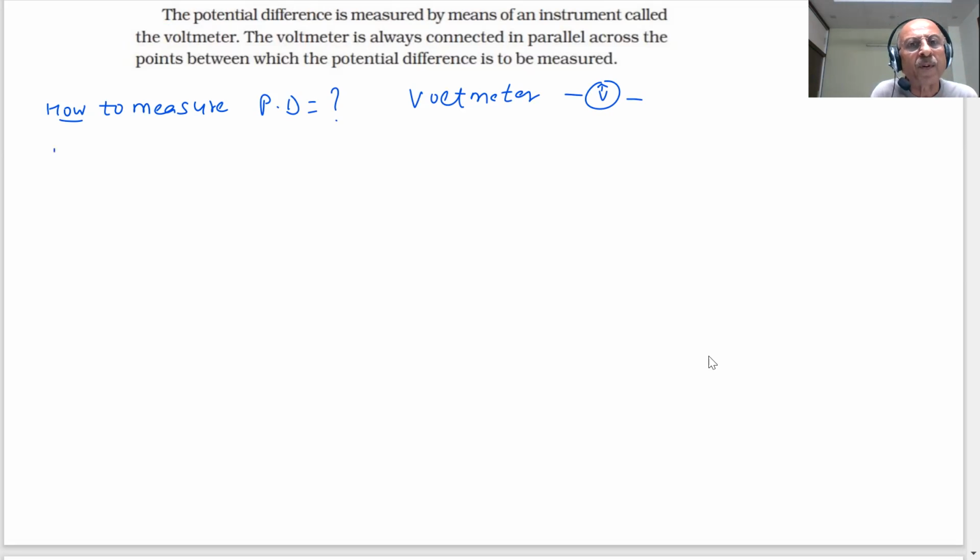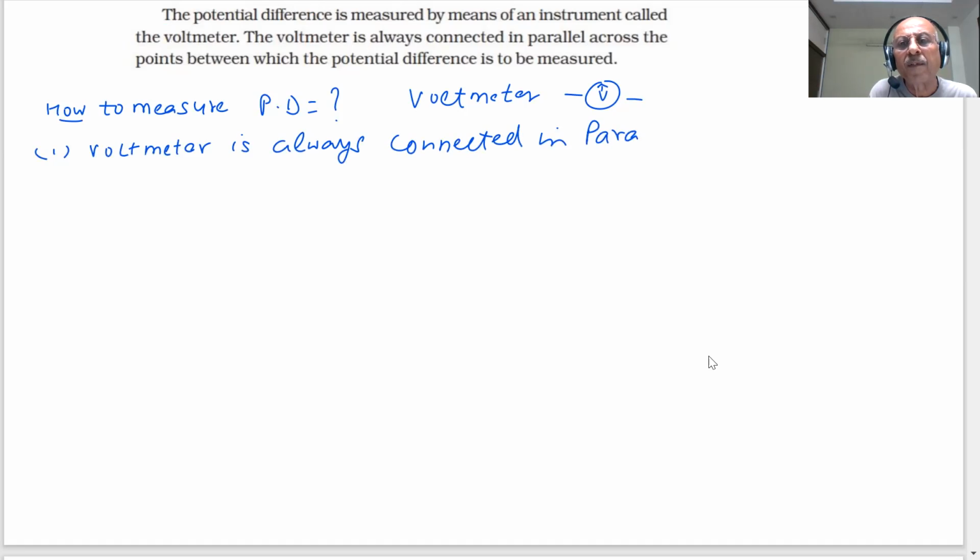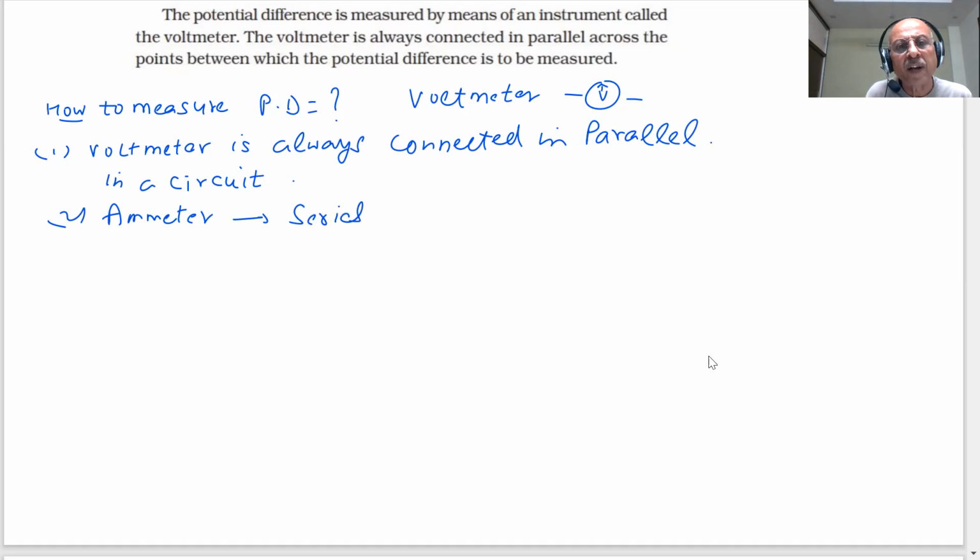An important point, students: a voltmeter is always connected in parallel. Whereas to measure the current, I use an ammeter, and an ammeter is always connected in series in a circuit. These are some of the important points, students. We told you about that.